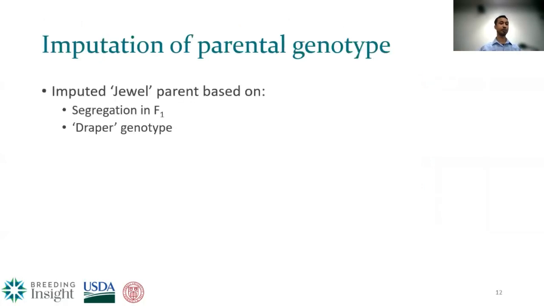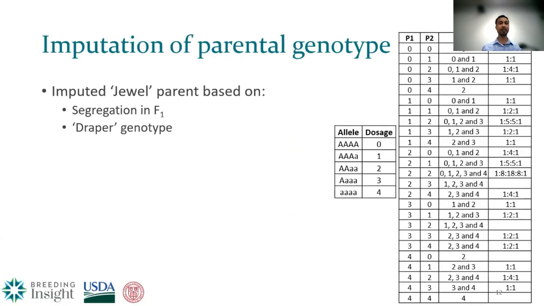So talking more about imputation, the approach that we took, we imputed the Jewel parent mainly based on the segregation pattern that was identified in the F1 population and the parental genotype of Draper. So we did this whole calculation of all the expected segregation ratios that can come up from crossing parental doses from parent 1 and the other doses from parent 2.